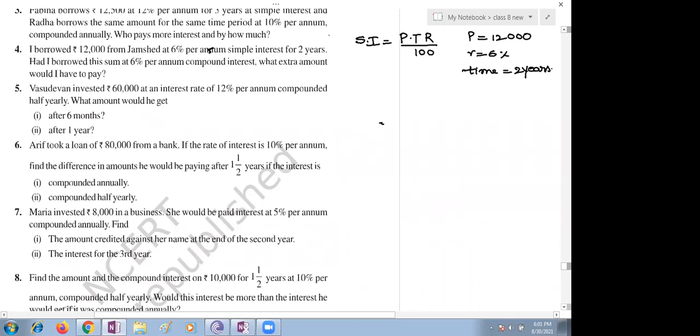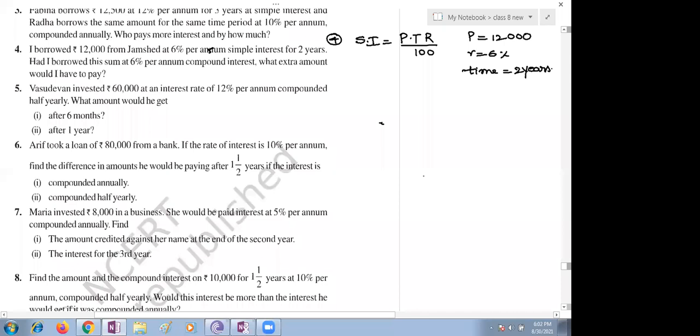Ma'am, in the exam I did not know what to do for annually, monthly. Compound and monthly. Nana, in 1 year how many months do you have? 12, ma'am. I did R by 12 whole power.